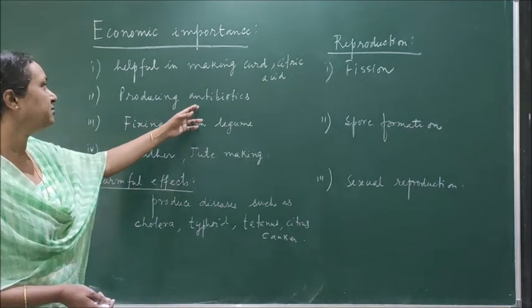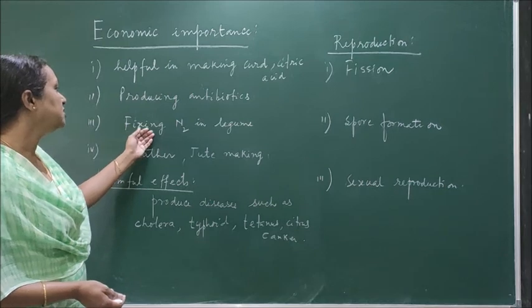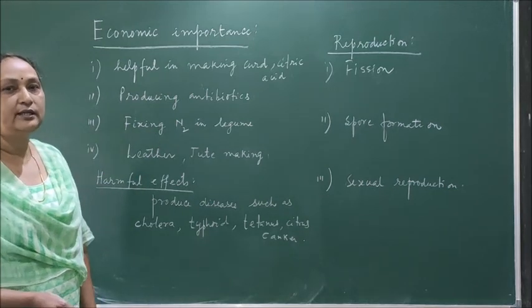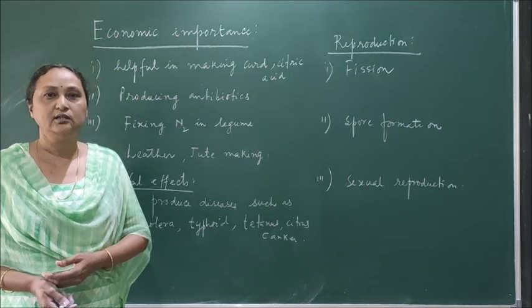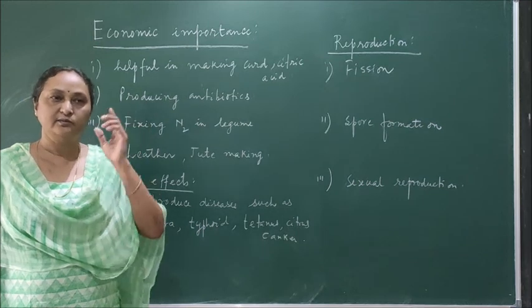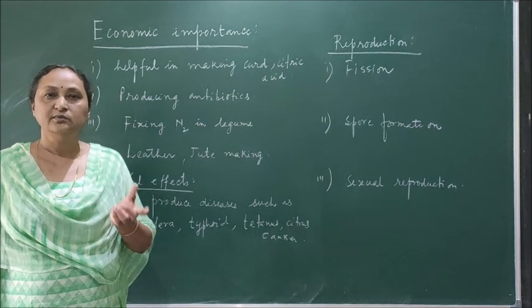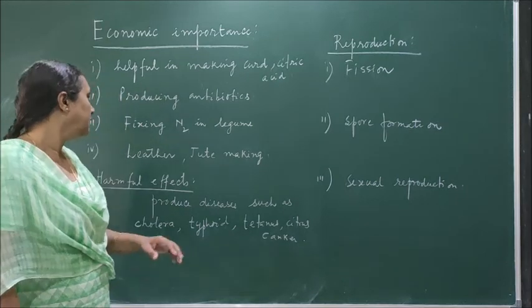So antibiotics also we are getting from bacteria. Then the bacteria are also used for the fixation of nitrogen. They can be used as organic fertilizers. For example, blue-green algae, if they are added in soil, can fix the atmospheric nitrogen and convert it into nitrates. So nitrates can be used by the plants.